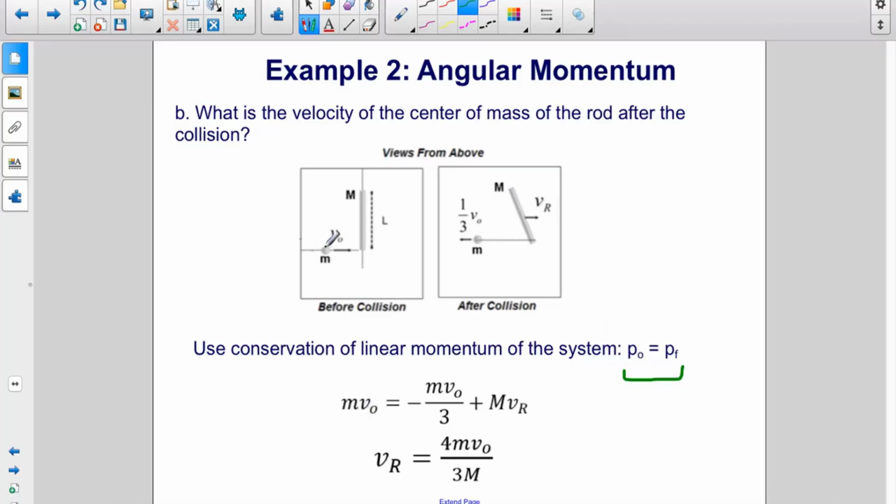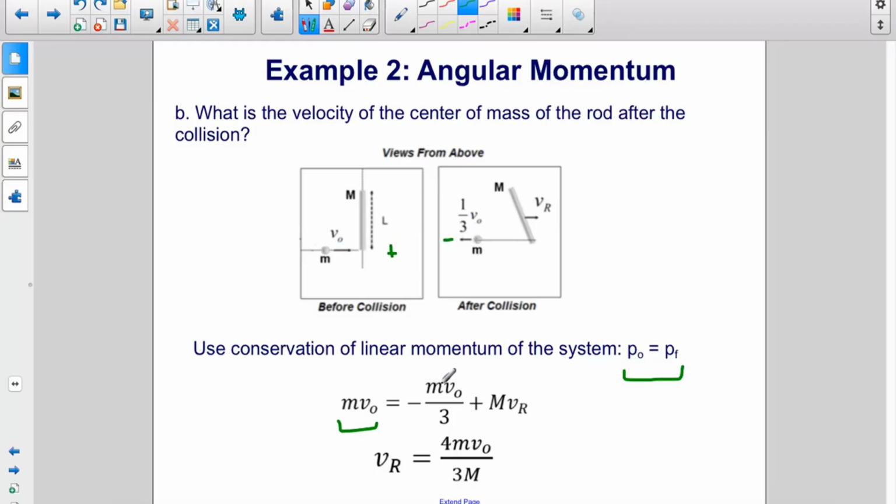Initially, only the sphere is moving, with an initial momentum of m v naught, right? Because the sphere has a mass of little m. So little m v naught. At the end, we have two objects that are moving in opposite directions, which means, if to the right is positive, that means to the left is negative.